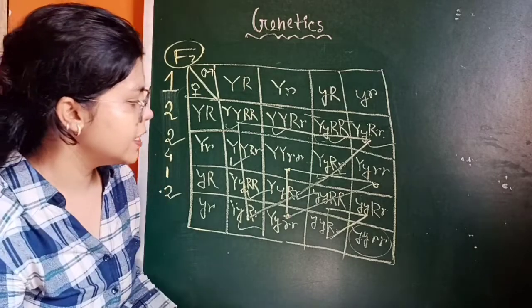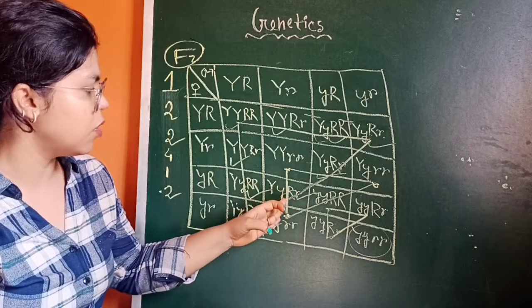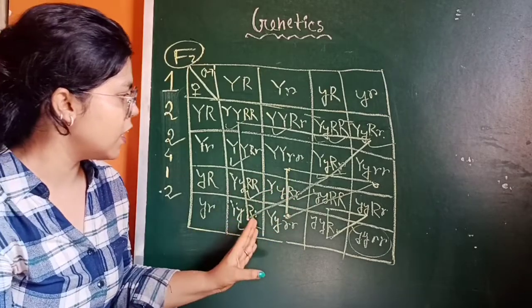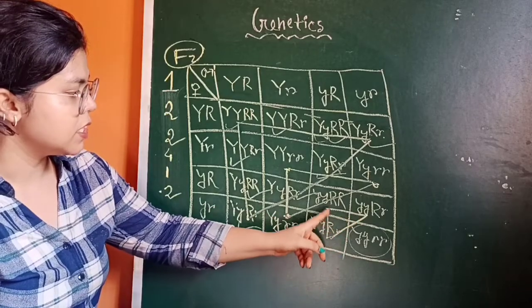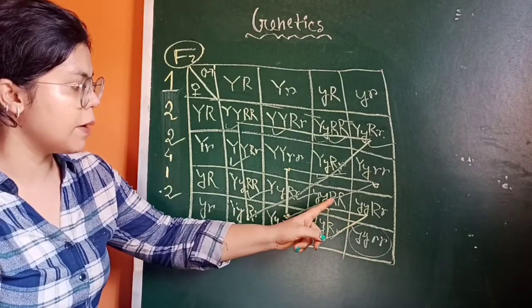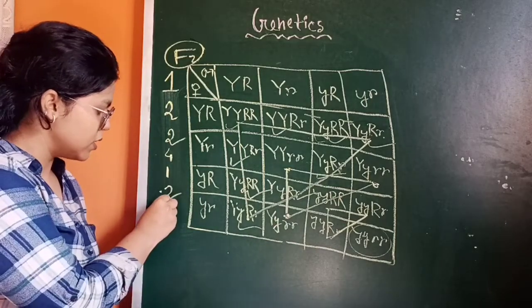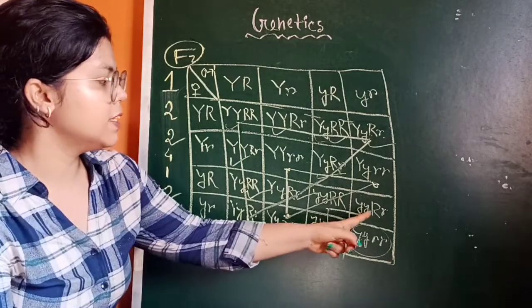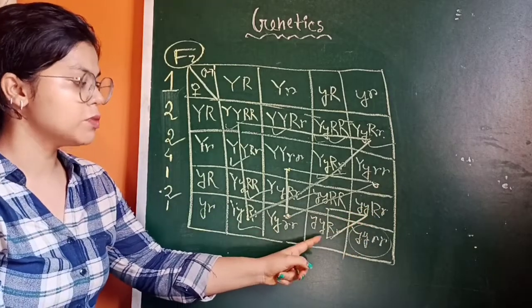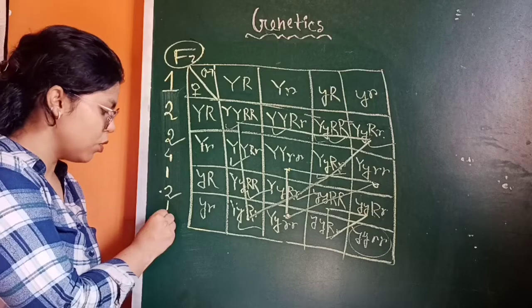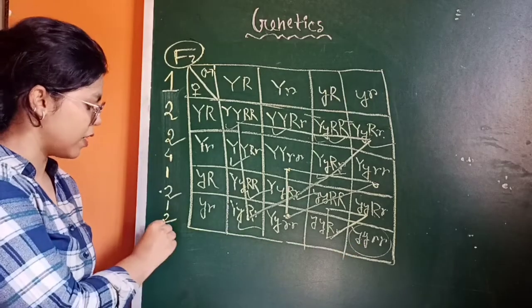And then the other thing, capital Y, small y, has been done. This is the small y, capital R, which is only 1. This is also 1, and this is small y, capital R, smaller r, small y, capital R, smaller r, which is also 2, and the last is 1.